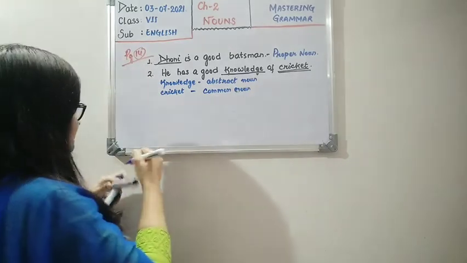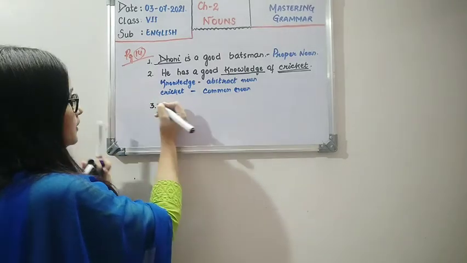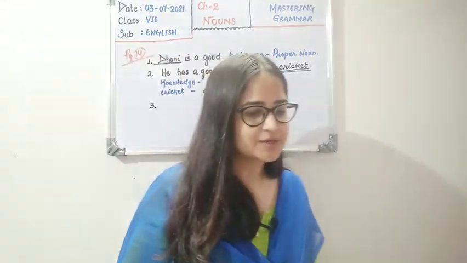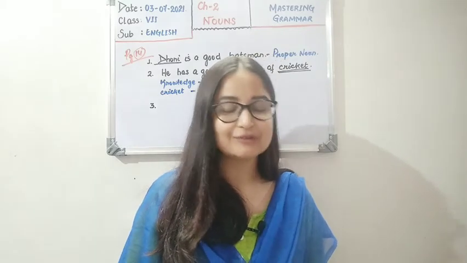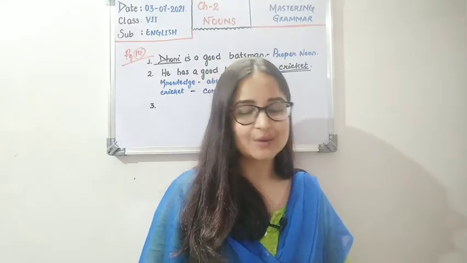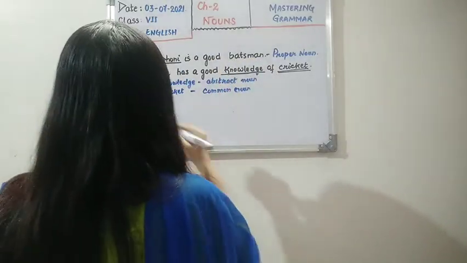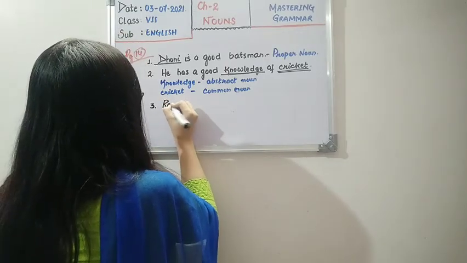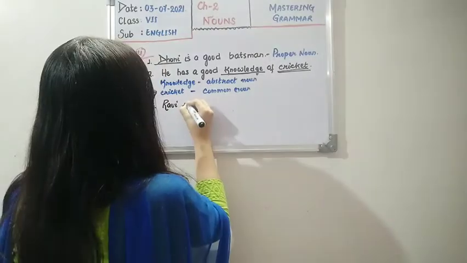Now moving to the next one, number 3. Okay. Now the third question is: Ravi is a man of great wisdom. Ravi and wisdom have been underlined. Let's write it down. Ravi is a man of great wisdom.